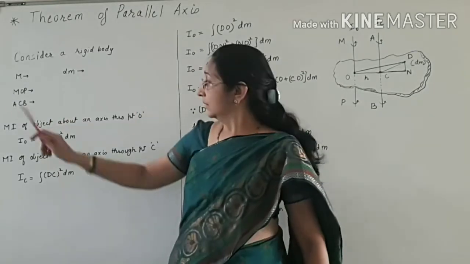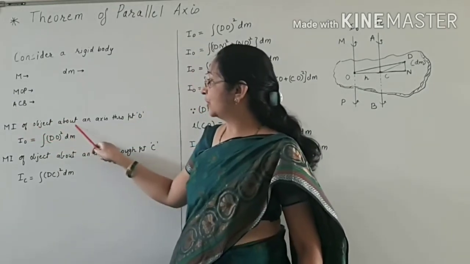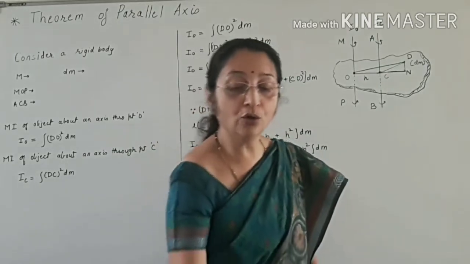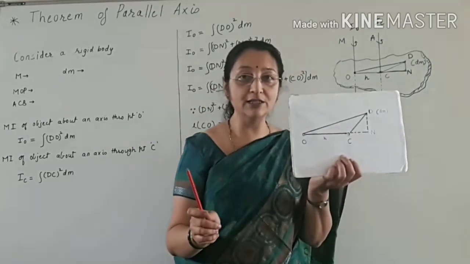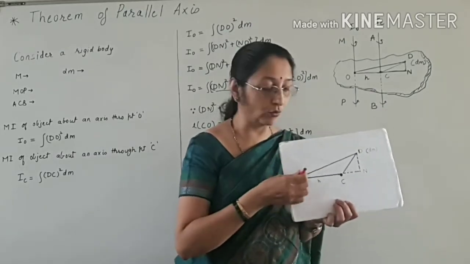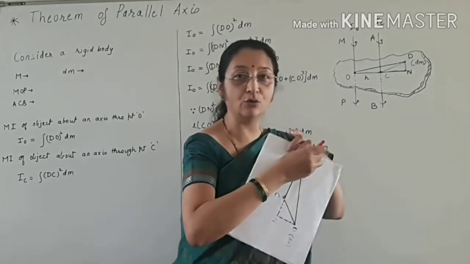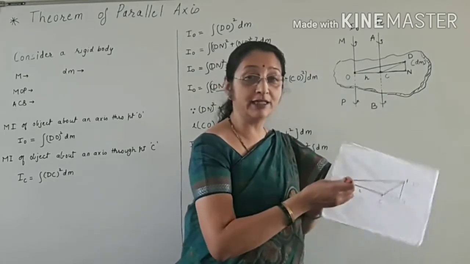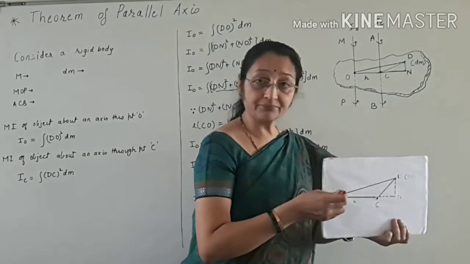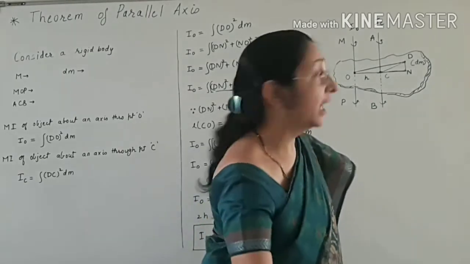Now, the moment of inertia of the object about an axis passing through point O. So, the moment of inertia of this body about an axis passing through point O, that is, when this body is going to rotate in this way, what is the moment of inertia?